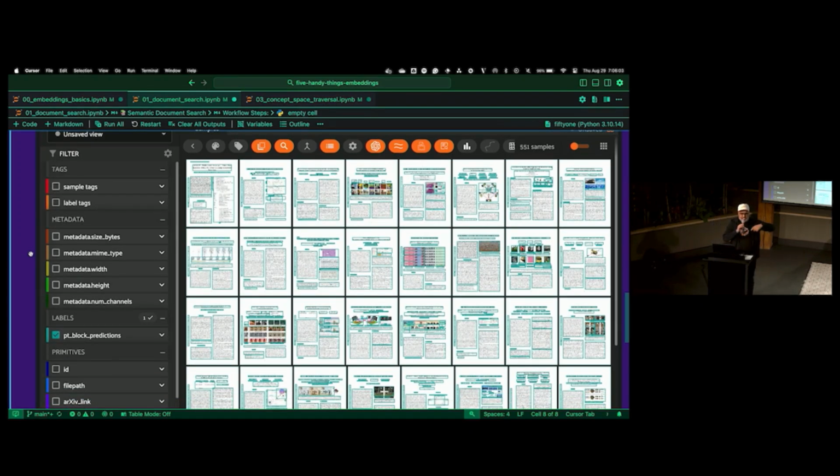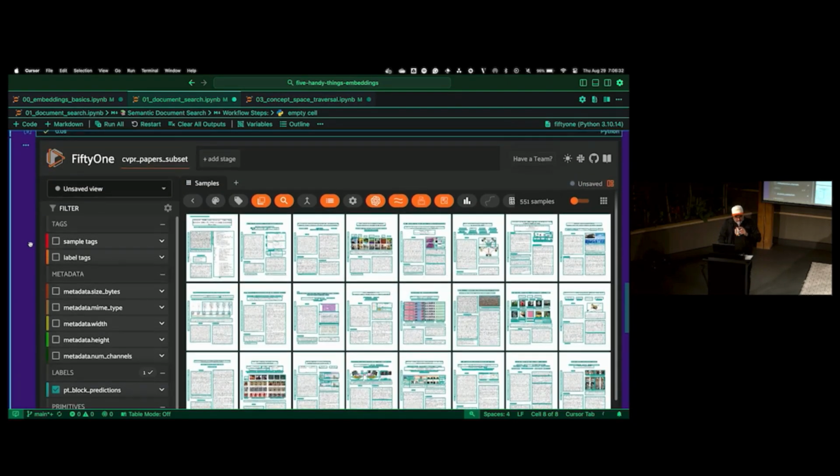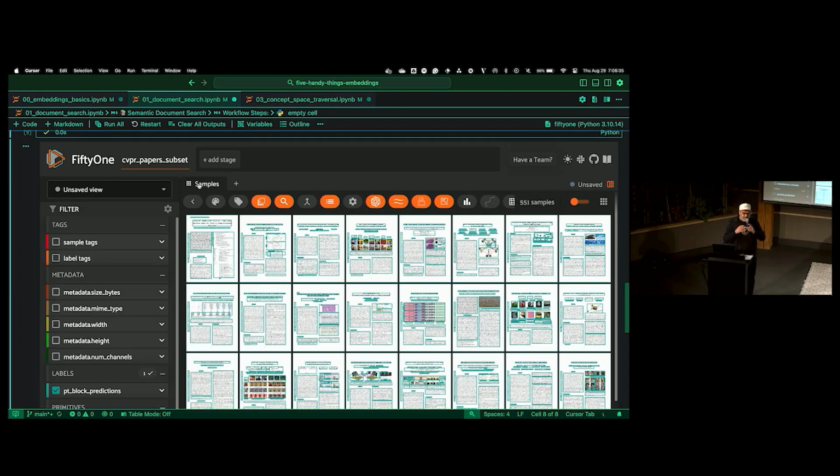So this data set is just the first page of a number of papers that were accepted to CVPR. We did optical character recognition on top of that. Then we extracted that text, converted it to some embedding representation, and stuffed all of that into a Qdrant vector database. And now we can actually search over this image data set. So you could think for yourself, if you have data sets that contain images with text in them somehow, this unlocks a lot of really cool things that you could do, right?